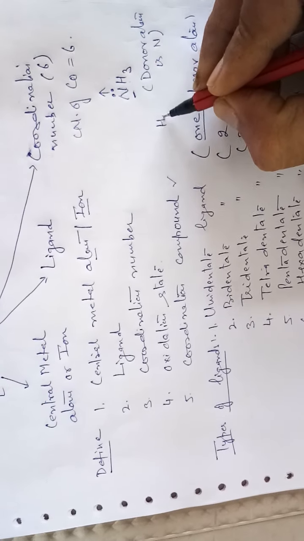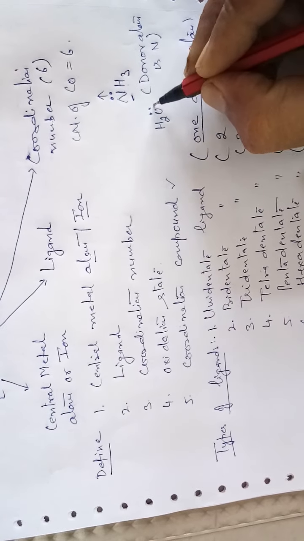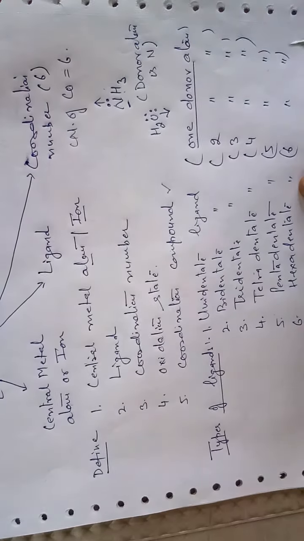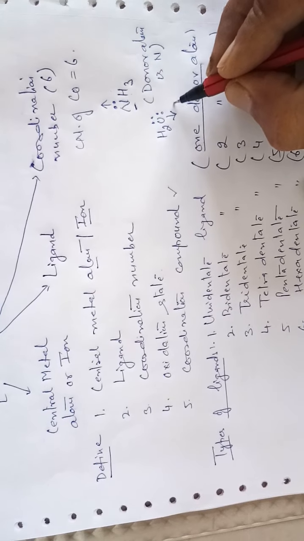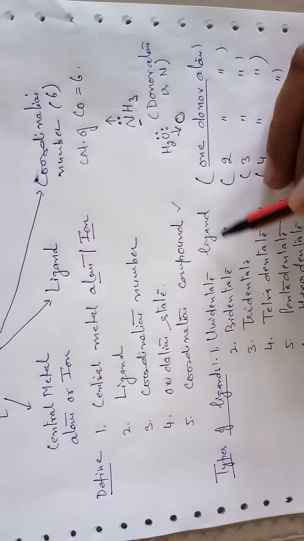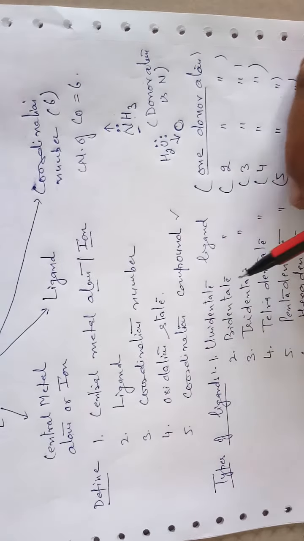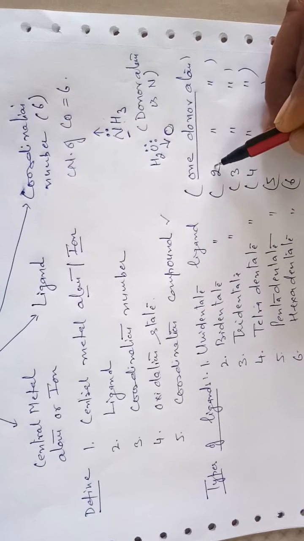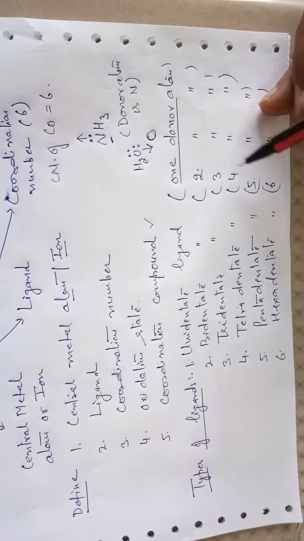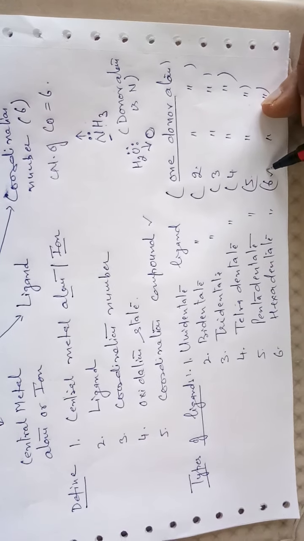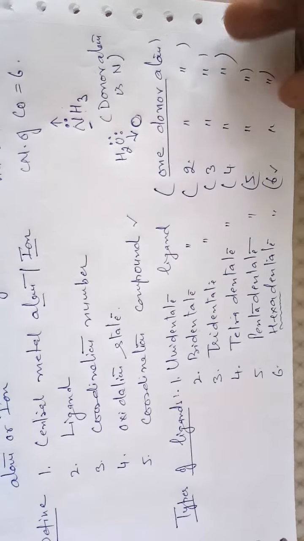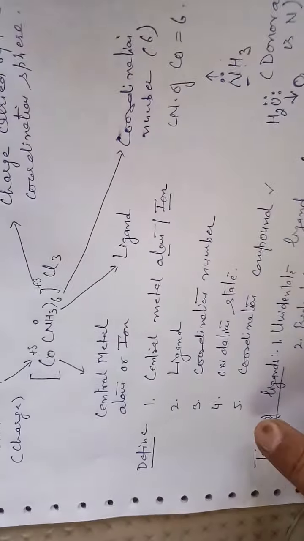Similarly, water, H2O: oxygen has two lone pairs and can donate one lone pair, so the donor atom is oxygen. It is again under the heading of unidentate. If a ligand contains two donor atoms, it is bidentate. Then 3, 4, 5, and as the name indicates, 6 donor atoms is under the heading of hexadentate ligand. Let us discuss in detail.